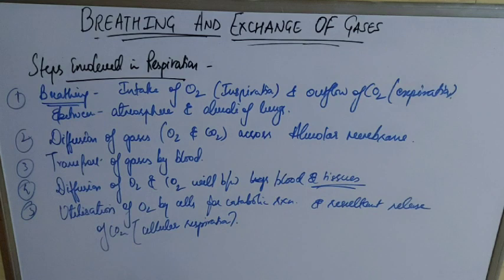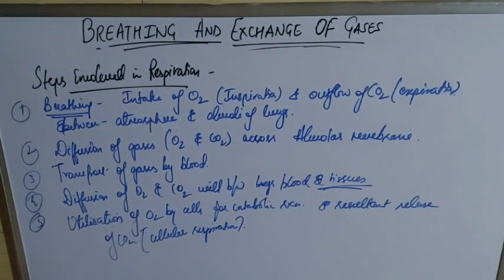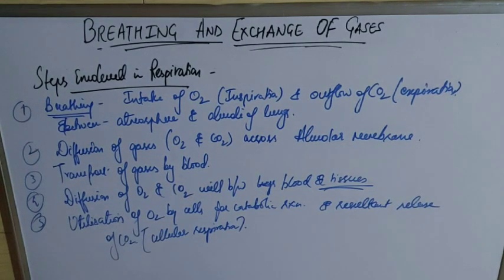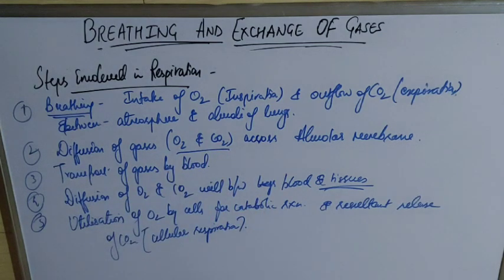So what are the steps involved in respiration? Breathing: intake of O2 and outflow of CO2 between the atmosphere and the alveolar lungs. Second step is diffusion of gases O2 and CO2 across the alveolar membrane. Third is transport of gases by the blood. After diffusing, the blood will transfer the gases to the tissues. Then diffusion of O2 and CO2 will take place between blood and tissue. After that the tissue will utilize the O2 in the cells for catabolic reaction and finally release the CO2. That is also known as cellular respiration. So these are the basic steps of respiration.